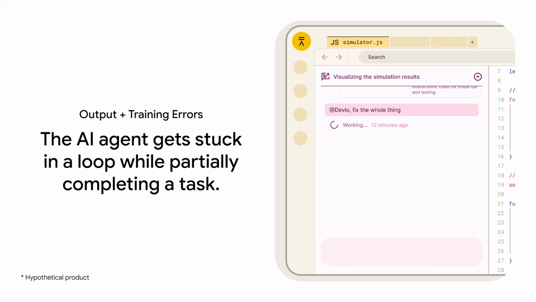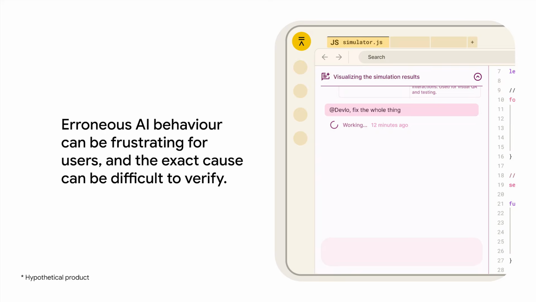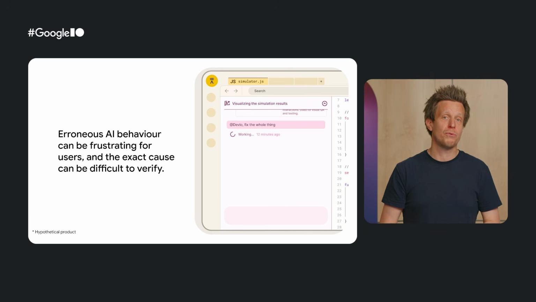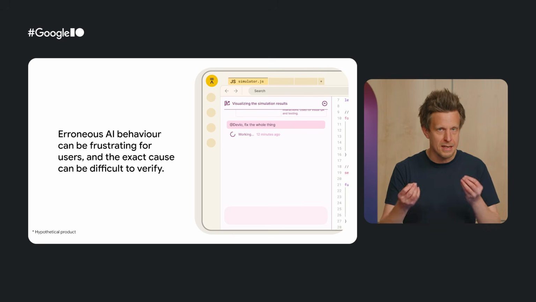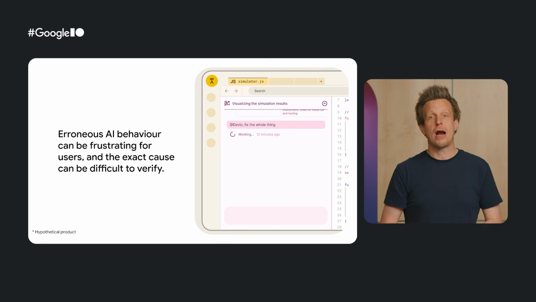And in our final scenario, the AI agent gets stuck in a loop while partially completing a task, but will gladly hallucinate and report that it's doing something productive. Spotting this type of behavior demands patience, and can create enough frustration for the user to restart processes and lose vital progress. Consider that even with chain of thought reasoning, it is hard to verify the exact cause, because such errors can stem from issues with models or the data used to train and tune them.